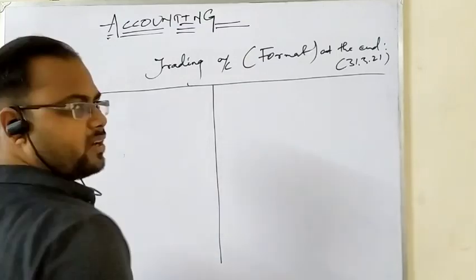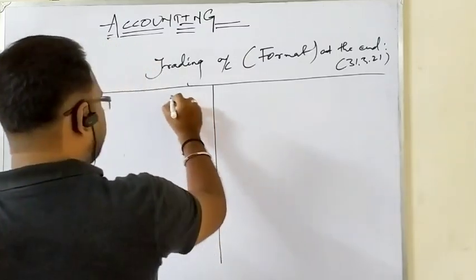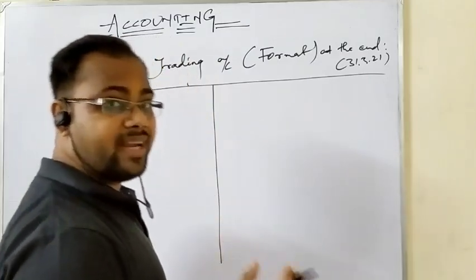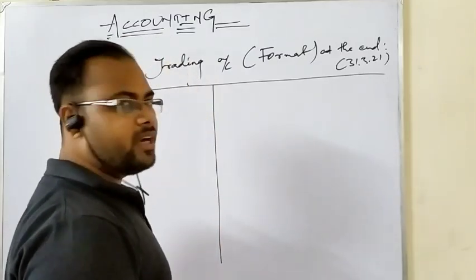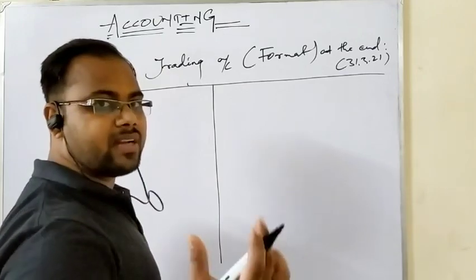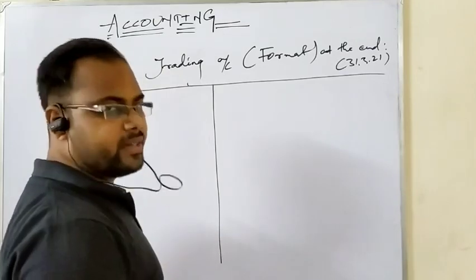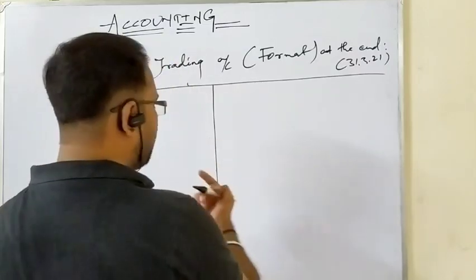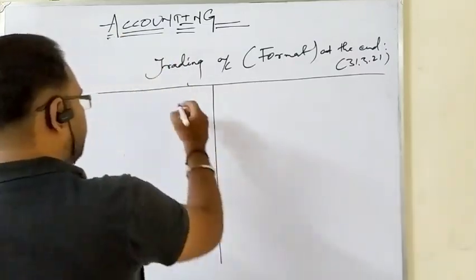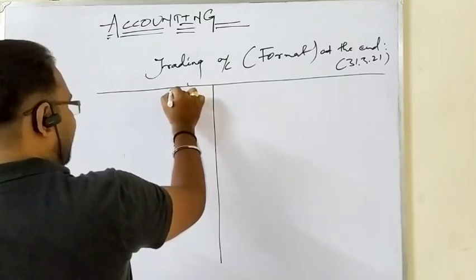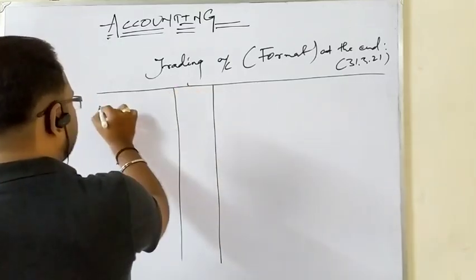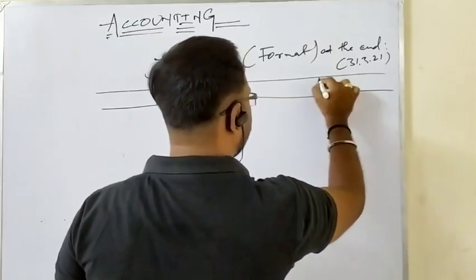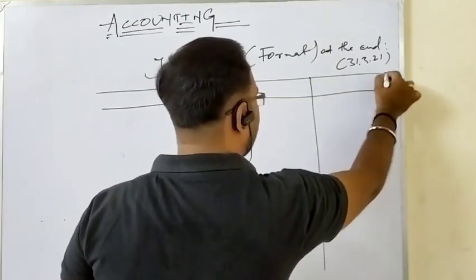There will not be any date column, as I have said now. There will be no folio column either, because you are not going to write the page numbers of the ledger or even journal or even trial balance, because you prepare it after the trial balance. Now folio columns are not written here. So there will not be any date column, and also there will not be any folio column. It will have only particulars and amount columns. Okay, so this is particulars and amount column. Again here, particulars, amount column.